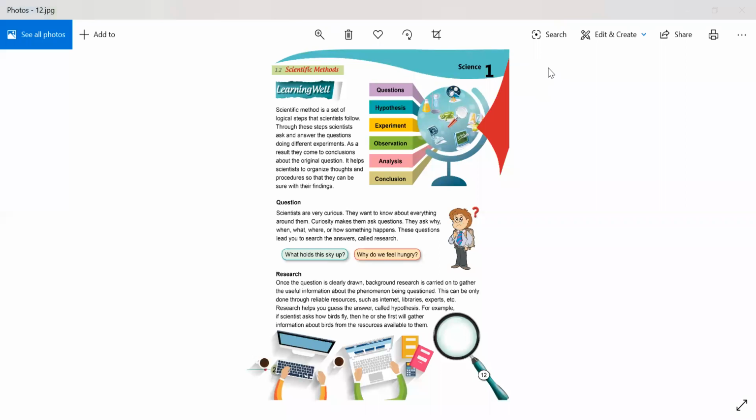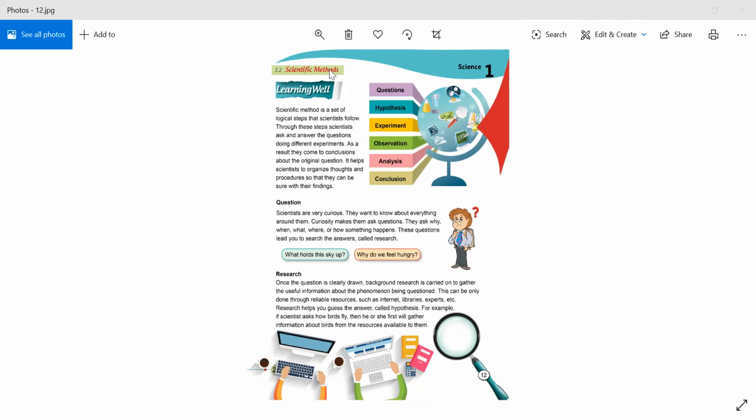Once the question is clearly drawn, background research is carried out to gather useful information about the phenomenon being questioned. This can only be done through reliable sources such as the internet, libraries, experts, etc. Research helps you guess the answer, called a hypothesis.